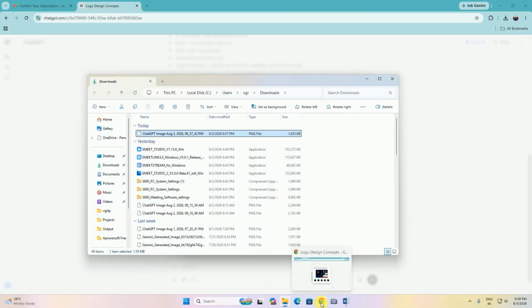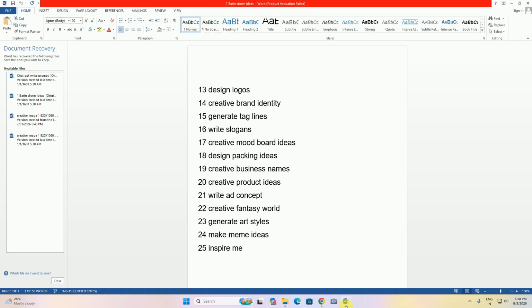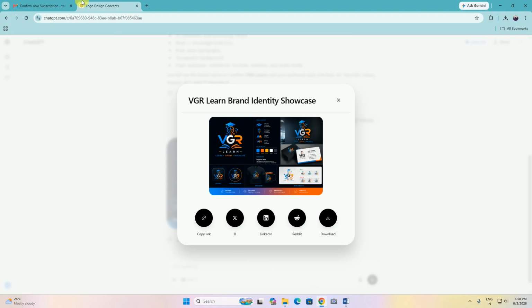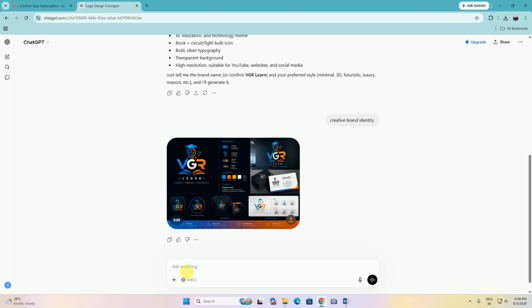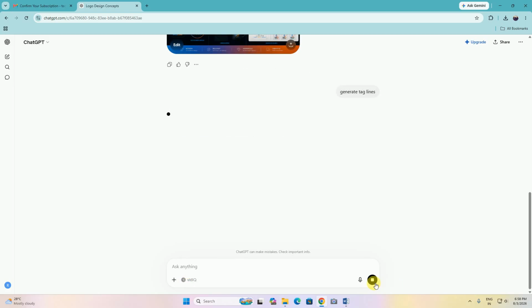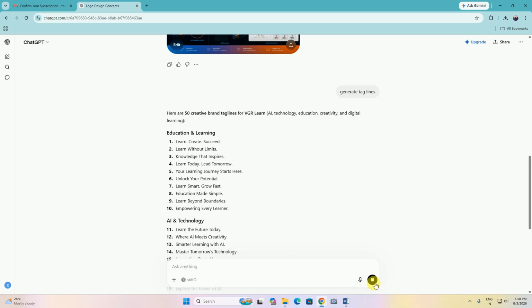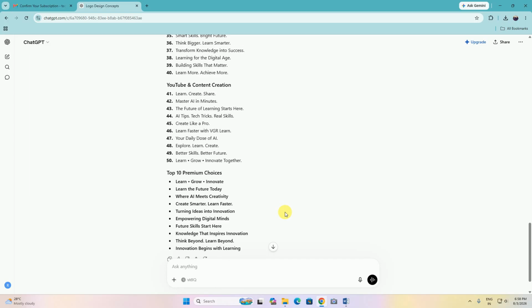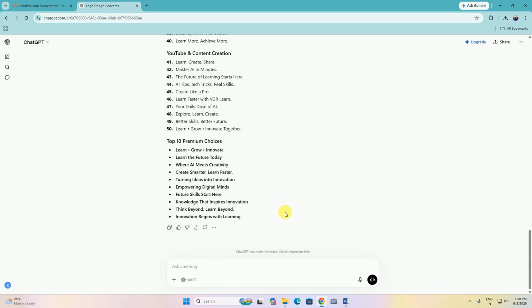Then another prompt was to generate taglines. A single word is given for a lot of output. Here, creating brand taglines: learn, create, succeed, and 50 taglines are given.